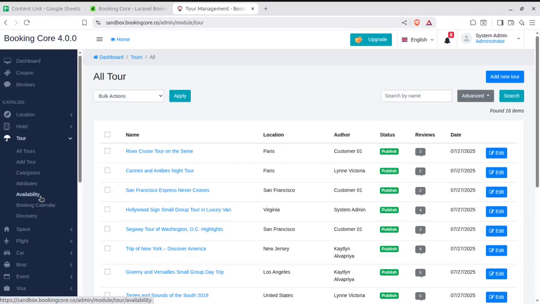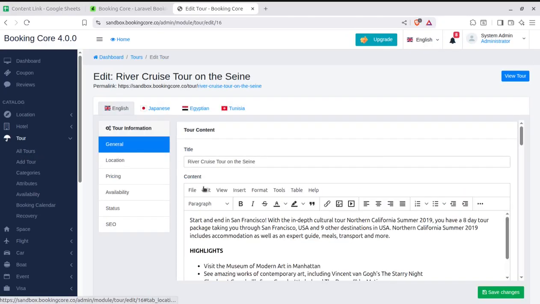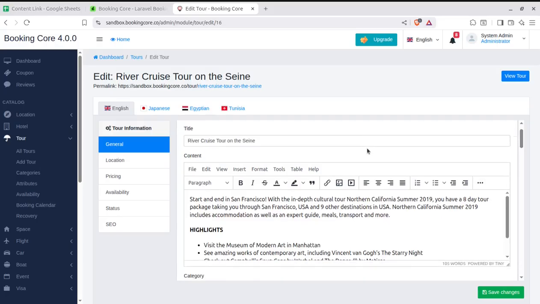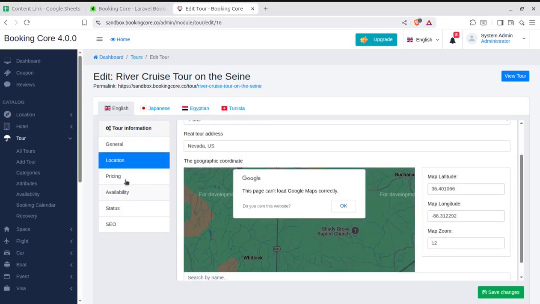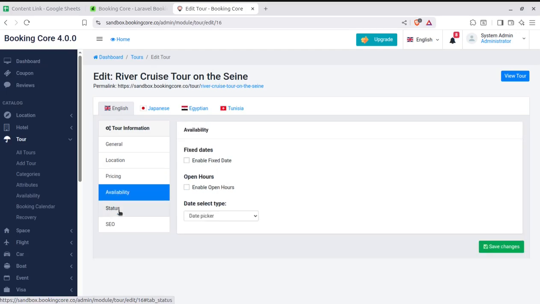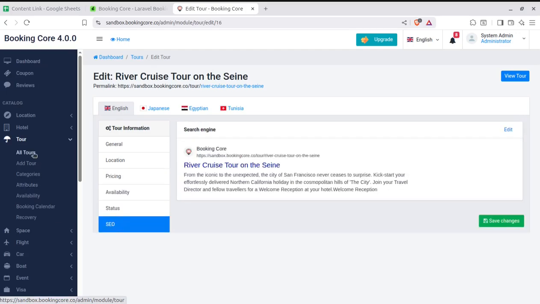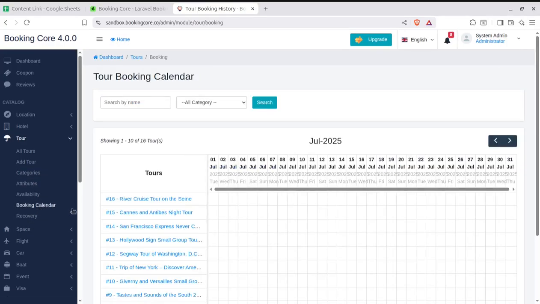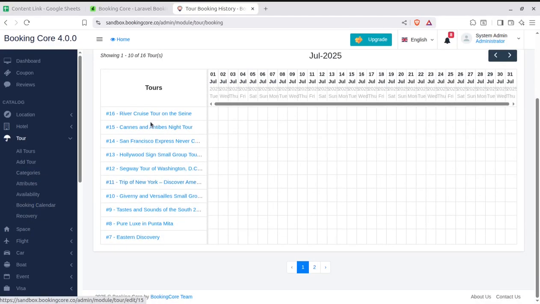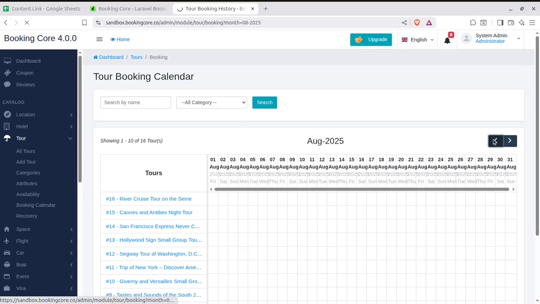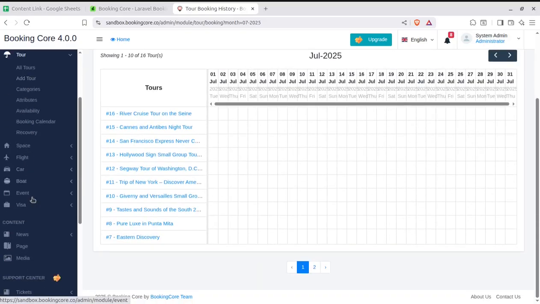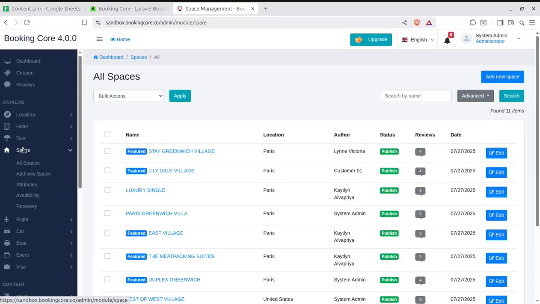Next, we have the tour listing screen. Here we can upload all the tours. So in the tour listing page, we have general, locations, and the pricing structure, again availability status, and SEO type. You can handle all tour categories, availability, and the booking calendar can be seen here, showing when the booking has been done for which tour. This is a very important screen. You can check in summary on which date the tour has been booked by any potential customers.